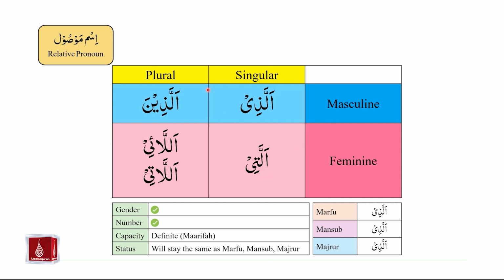And for plural feminine, we can either use allai or allati. Once again, we have allazi, allazina, allati, allai, or allati.